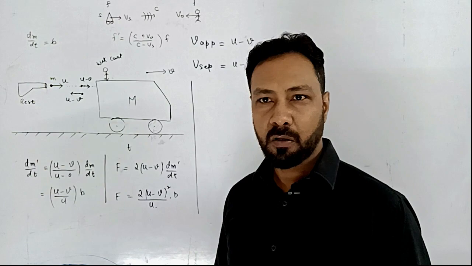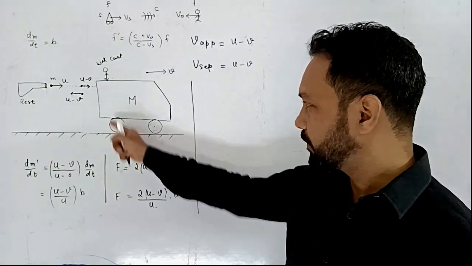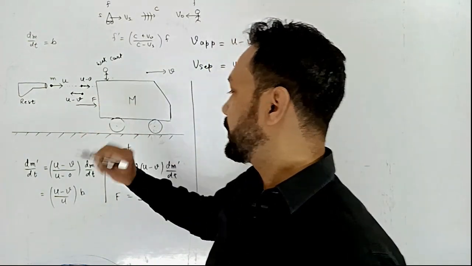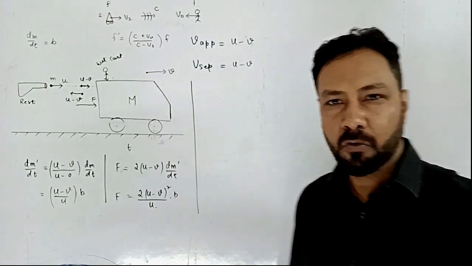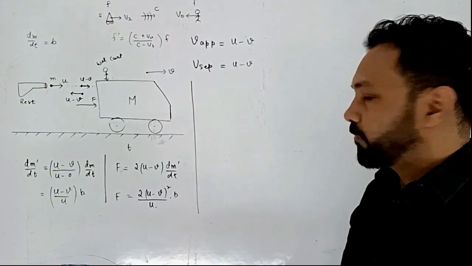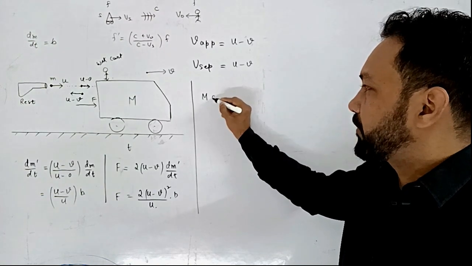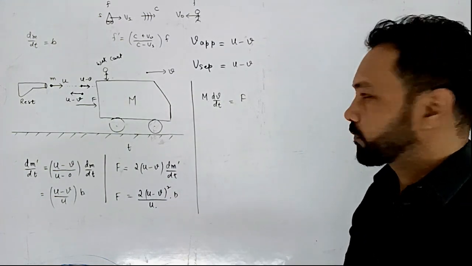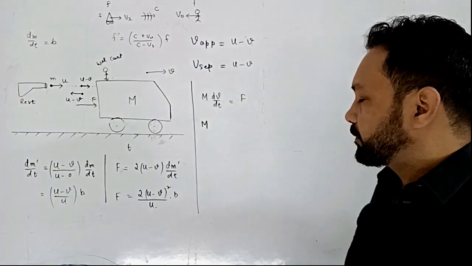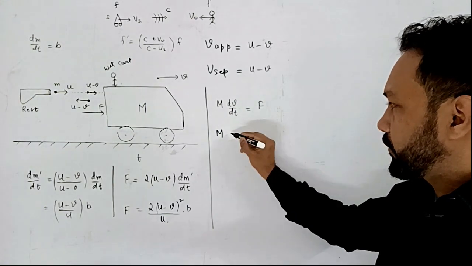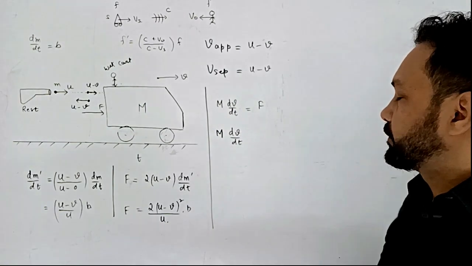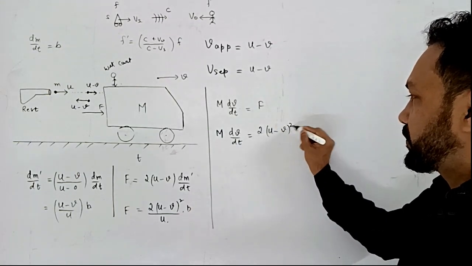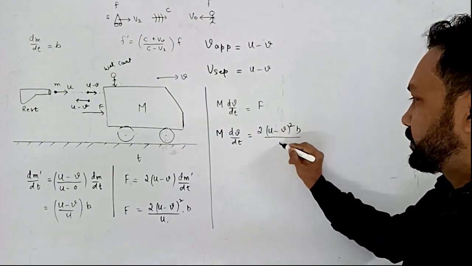So far so good. Now we've got the force acting on this cart at time t, and this force is F. So I want to now write the differential equation of the motion for this cart. So I will write m into dv by dt is equal to F external, and that F is twice of u minus v whole square b by u.